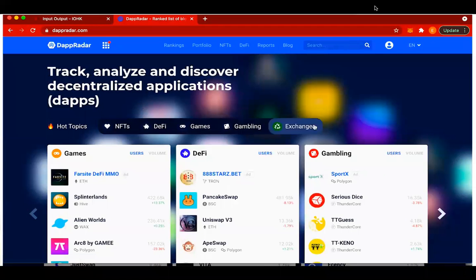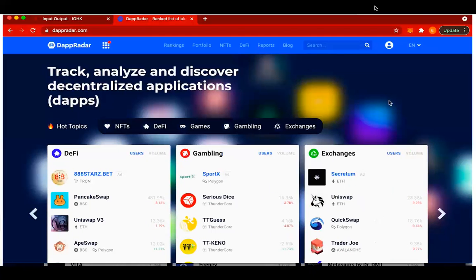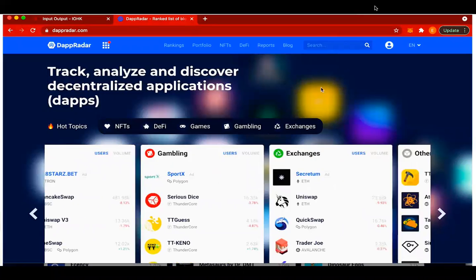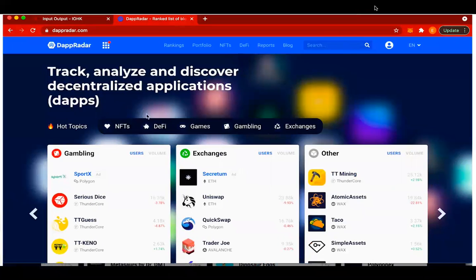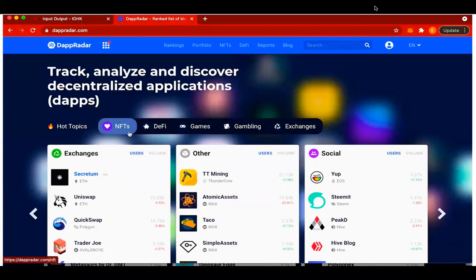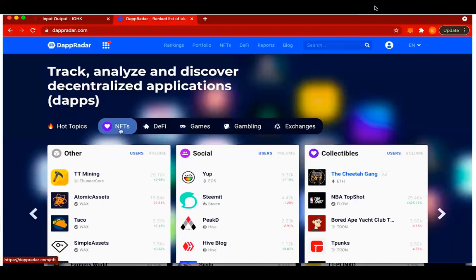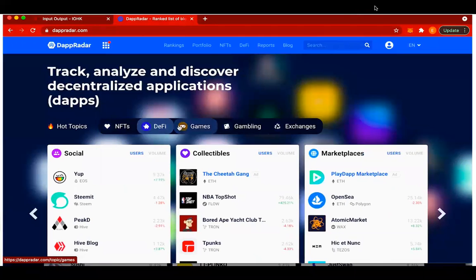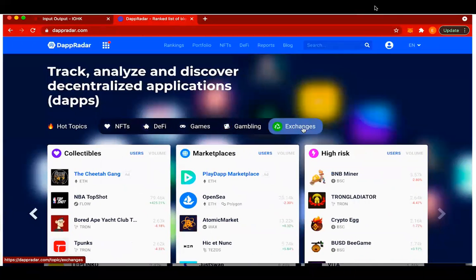If you look at this website here, it allows you to first look at the decentralized applications in different categories. You have NFTs here, you have DeFi decentralized applications, you have games, you have gambling, but also you have exchanges.